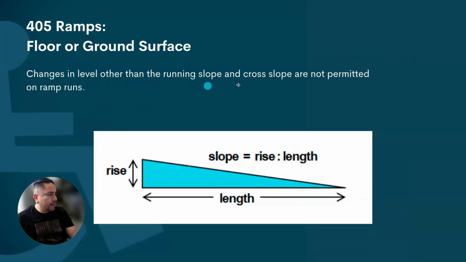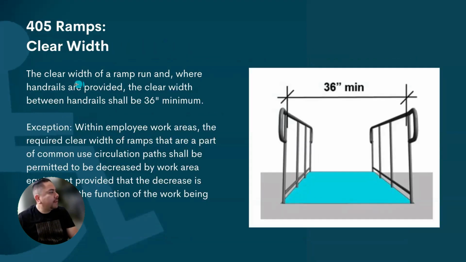Changes in level other than the running slope and cross slopes are not permitted on ramp runs. The clear width of ramp runs, and where handrails are provided, the clear width between handrails shall be 36 inches minimum. Exception: within employee areas, if there's an essential part of the equipment in the employer's area, it can be reduced, but only there.